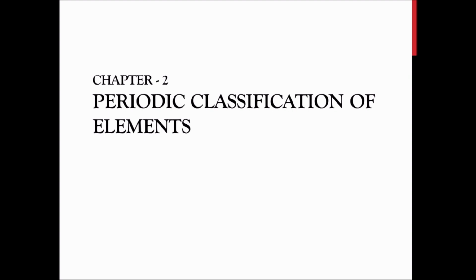In this chapter, we will learn mainly about the history of classification of elements, and we are going to learn about the modern periodic table, how the present periodic table got its structure, how it is arranged, and how all the elements are arranged. This is what we are going to learn in this chapter. So let's start.